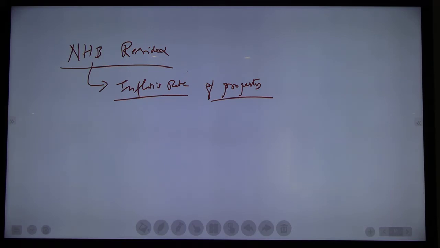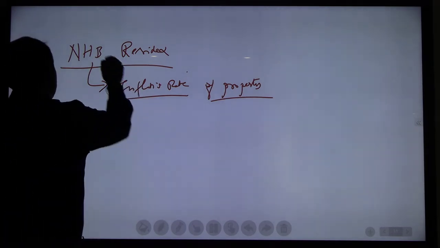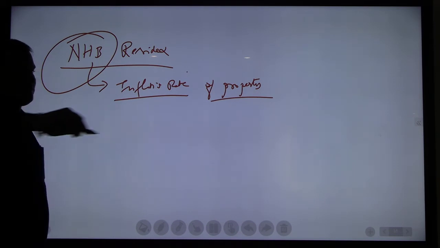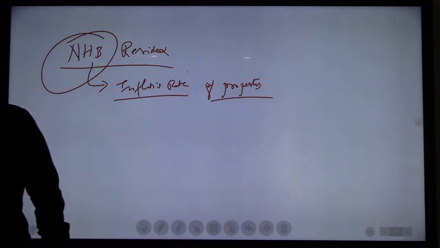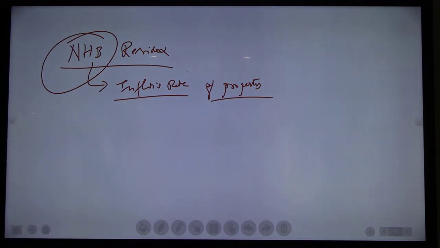Okay. Now, who will issue this index? NHB, National Housing Bank. National Housing Bank is a subsidiary of the RBI. RBI is the full owner of NHB. National Housing Bank deals with only house loans.